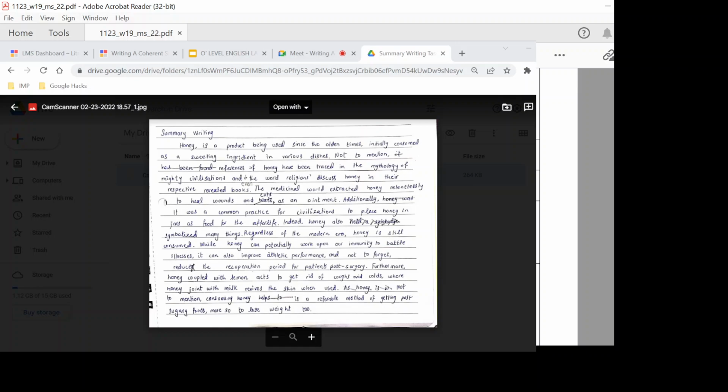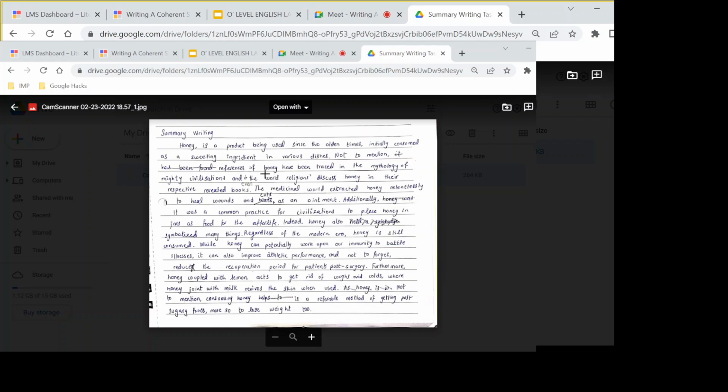Remember, whatever is in the parenthesis is optional. And let's take a look at the point that the child has written here. I'll be using the child or the student interchangeably here. The student writes, not to mention, references of honey have been traced in the mythology of mighty civilizations, and even the world religions discuss honey in their respective revealed books.